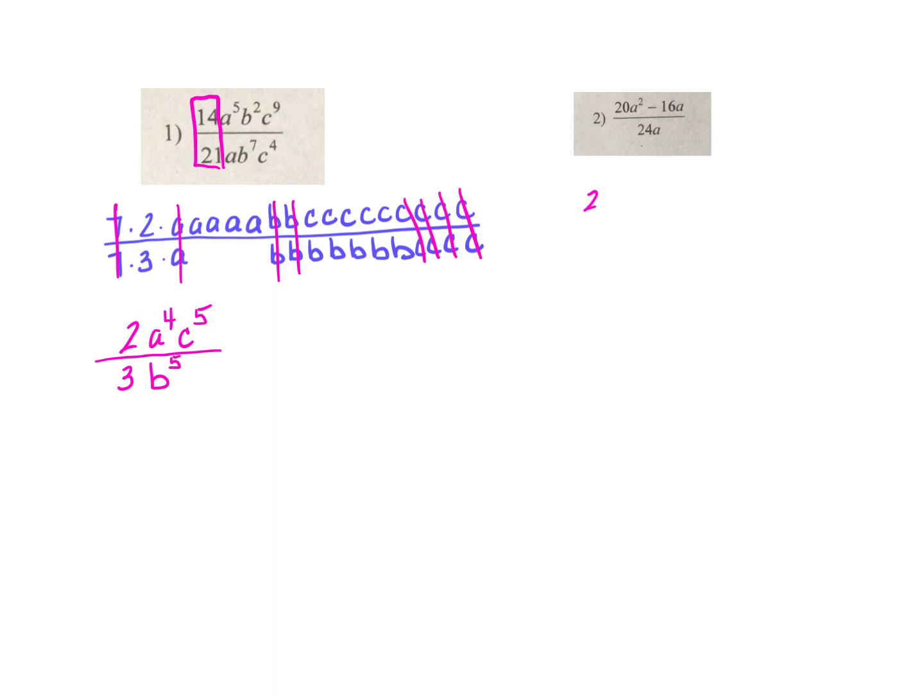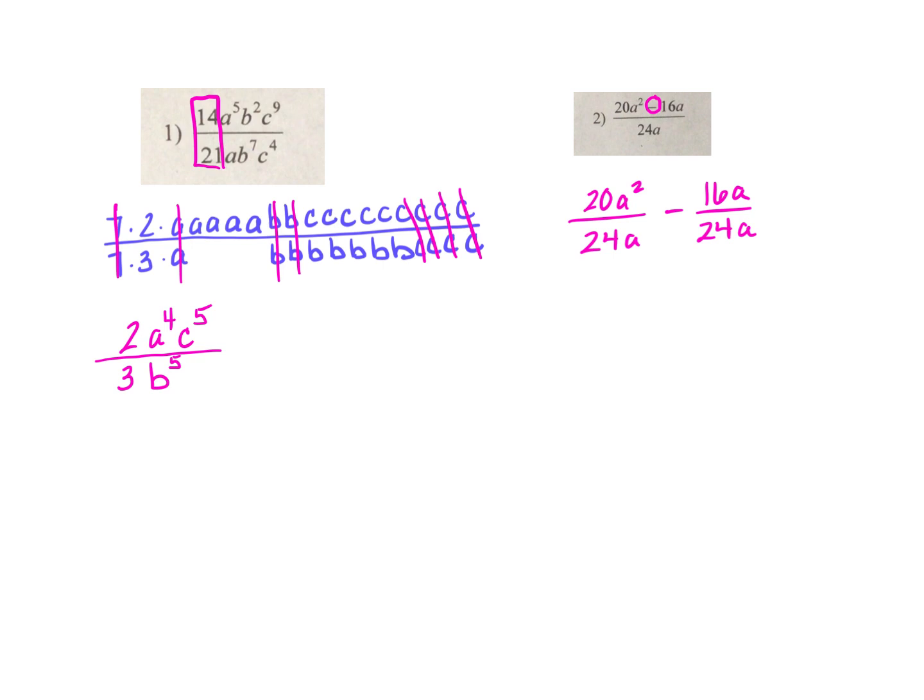Let me fix that. 20a squared over 24a minus 16a over 24a. So notice that I just broke it at the top between the minus sign. You cannot ever break the numerator, or the denominator, the bottom apart. Never do that. But the top, you can separate it if it makes it easier. And in this case, I think it does.